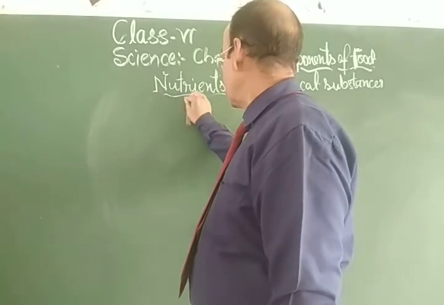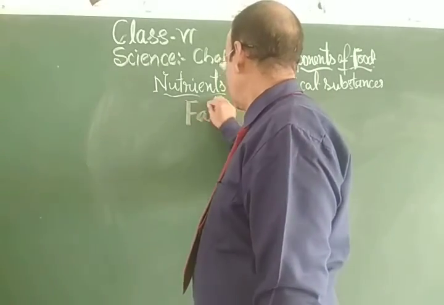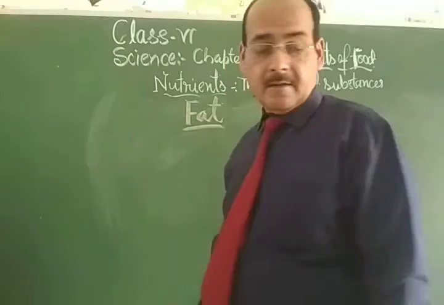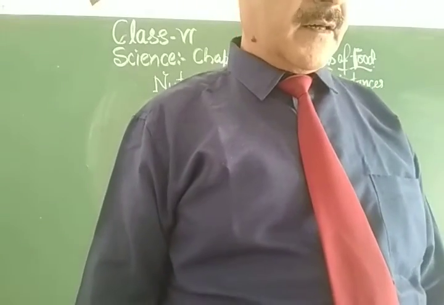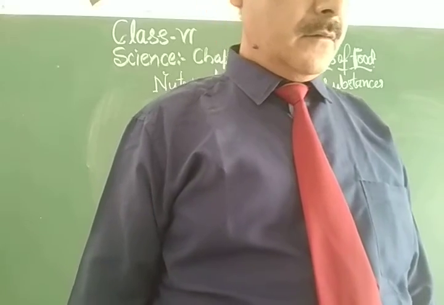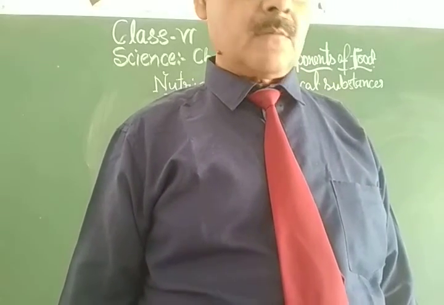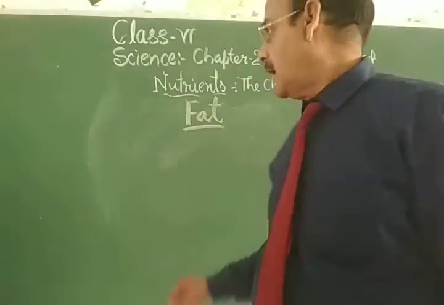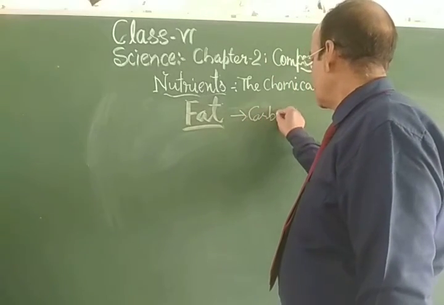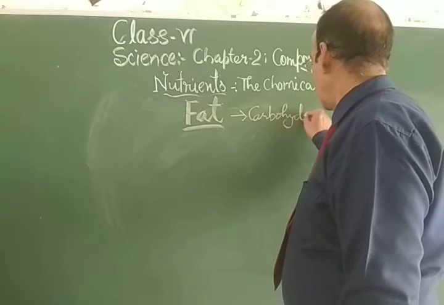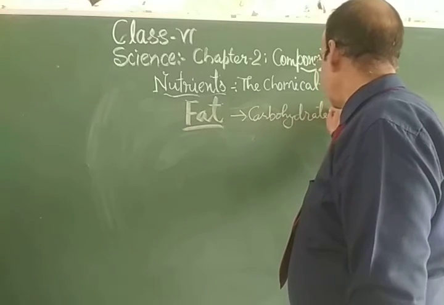Now let us start with fat. Fat is of two types, saturated and unsaturated. As you know, carbohydrate is the energy giving food, and fat is converted into carbohydrate when it is required, and it provides us energy.